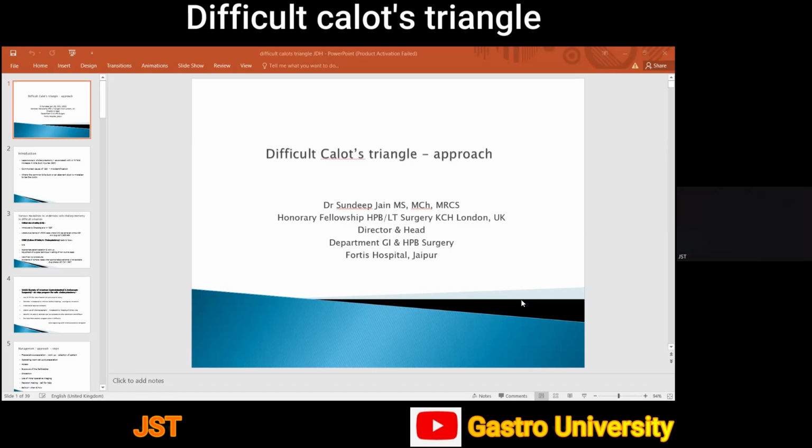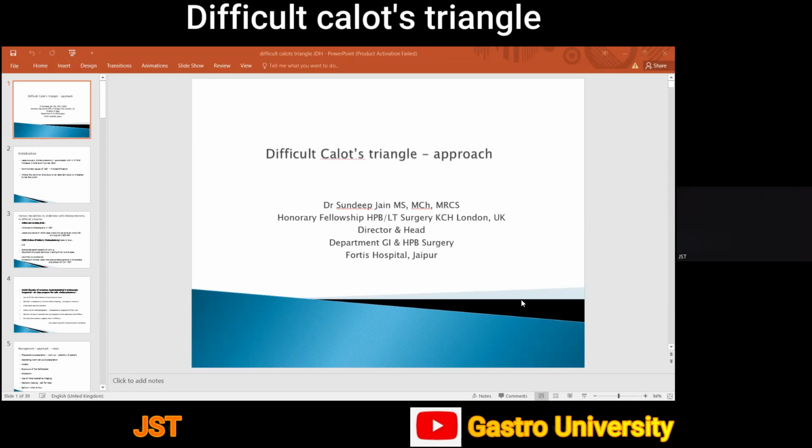And all of us who work, at least in North India, where patients usually come to us after a long duration of history of symptoms or repeated attacks of acute cholecystitis, this is a very, very common situation, a very common problem that we face.